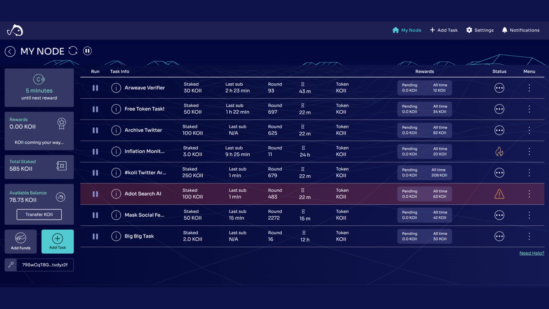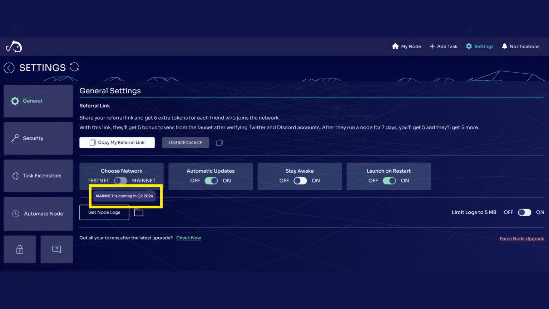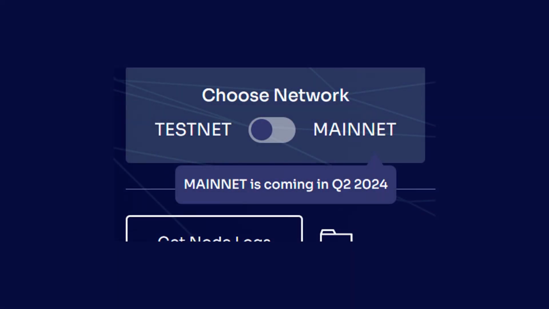As you can see, I have multiple tasks running and earning tokens passively. I have even staked a lot of the tokens that I have earned to increase my earning potential. You should know that Koii is currently in the testnet phase. The main net of Koii is due to arrive by the second quarter of this year. You will see this mentioned in the settings section of the application. So, it would be wise to earn these Koii tokens and cash out when they go live on the exchange. So, are you excited to get going?